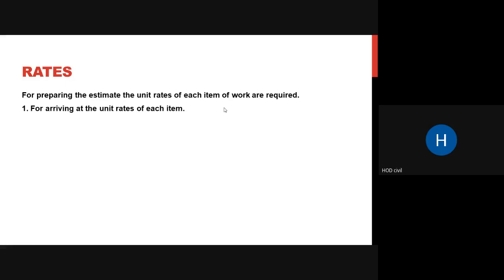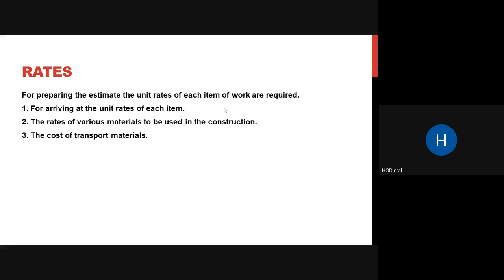Why are rates required? First, for arriving at the unit rate of each item. Then the rates of various materials to be used in construction are required. Third is the cost of transportation of materials. Also, we need to know wages, meaning what you pay daily to your labor, skilled and unskilled, whether it is a mason, a carpenter, or a pipe fitter. All those things you have to know. What are the wages at your location.